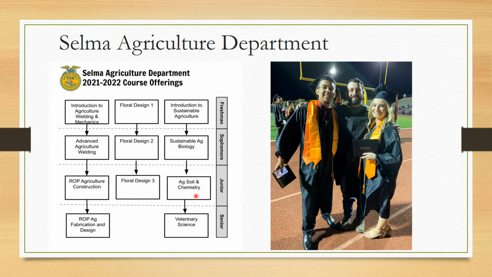The next class that they would participate in is going to be vet science. And as you see from the picture here on the side, students that participate in FFA classes all 4 years get a secondary sash, an FFA sash to wear during graduation. Next one is, it's a little harder to see, but we see these two students right here with a blue and yellow cord. This is for students that earn their state degree. So we have some opportunities for students to earn some extra awards, especially during graduation. So something to be extra proud of.